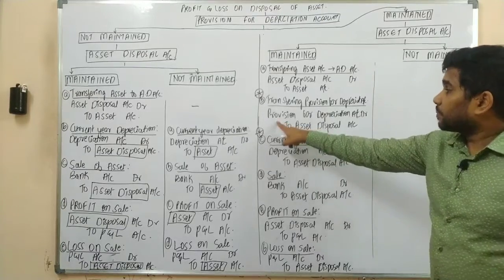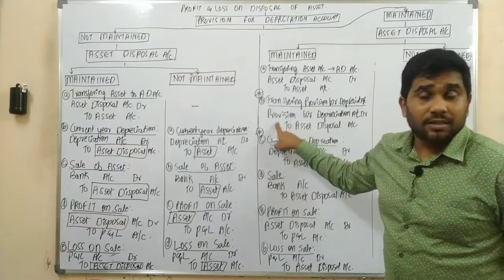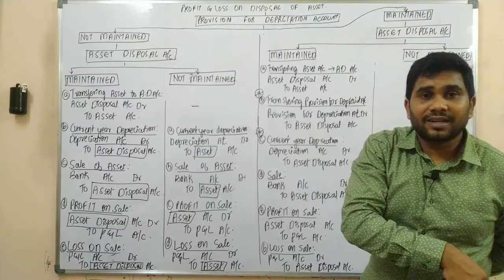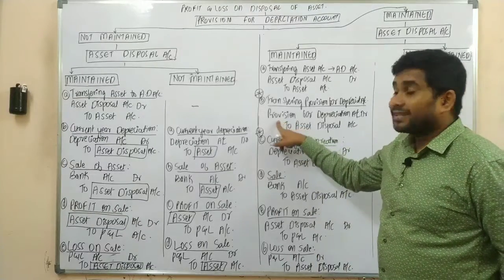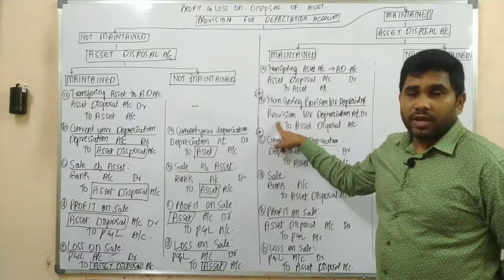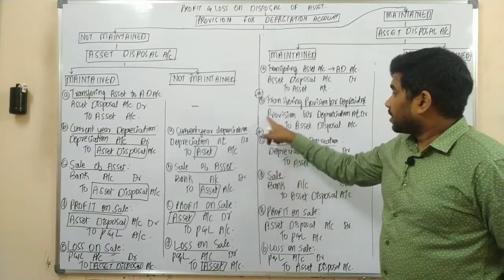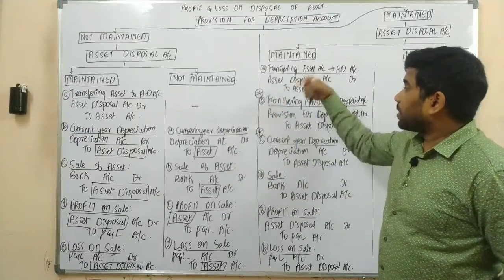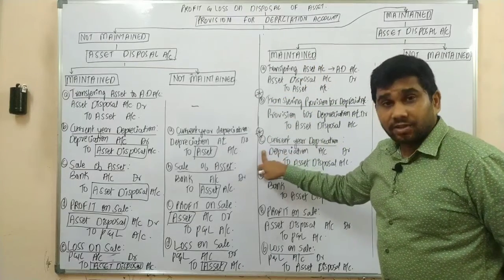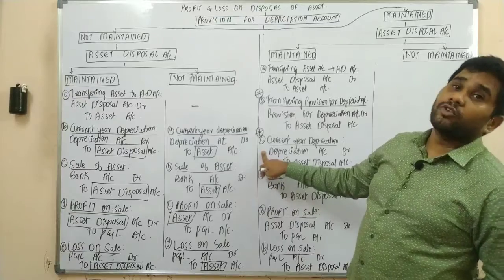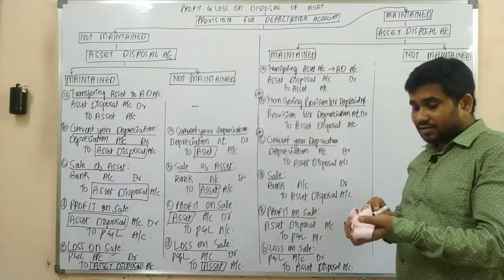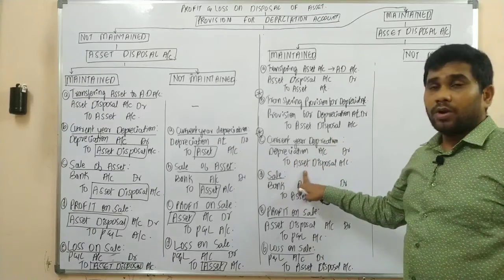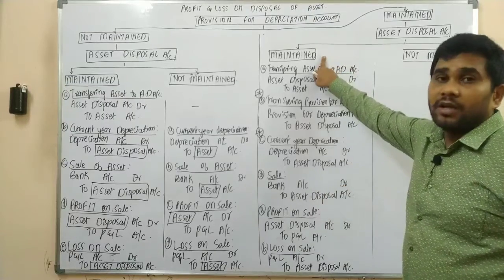Now, in this provision for depreciation account there is no current year's depreciation, because in the current year we are selling the asset, so you are going to cancel this provision for depreciation. The journal entry would be provision for depreciation account debit to asset disposal account. As you are selling in the current year, the current year's depreciation should also be provided. Yes or no? Upon providing it, the journal entry would be depreciation account debit to asset disposal account, because we are preparing our separate account.